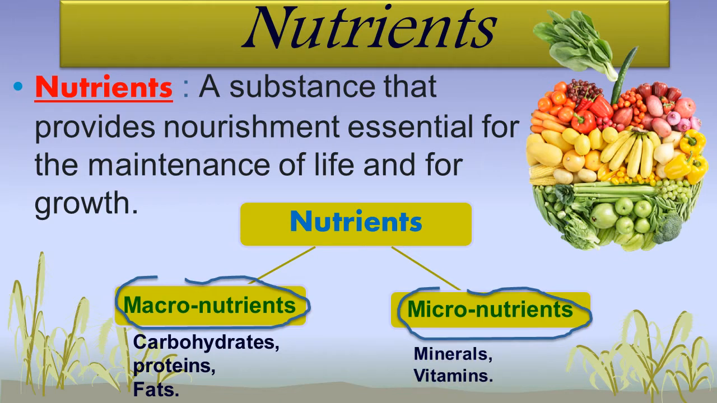Now next is micronutrients. These include minerals and vitamins, and these minerals and vitamins are required in very small quantity, but even so it is essential. So in less quantity it is called a micronutrient. So student, you should make a difference between macro and micro. Macro means required in large quantity, micro means required in small quantity.